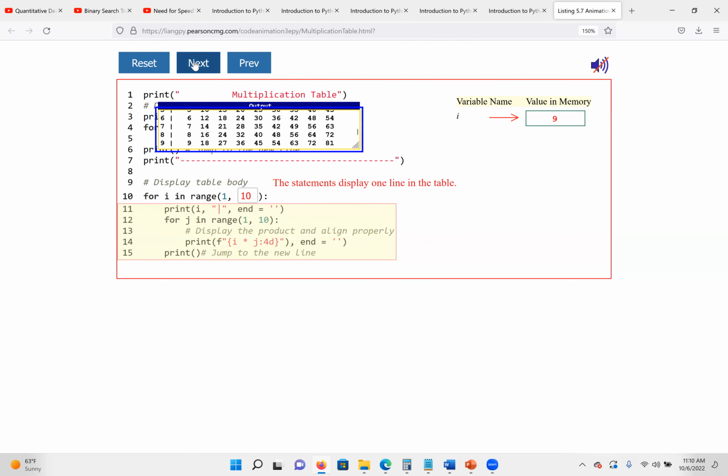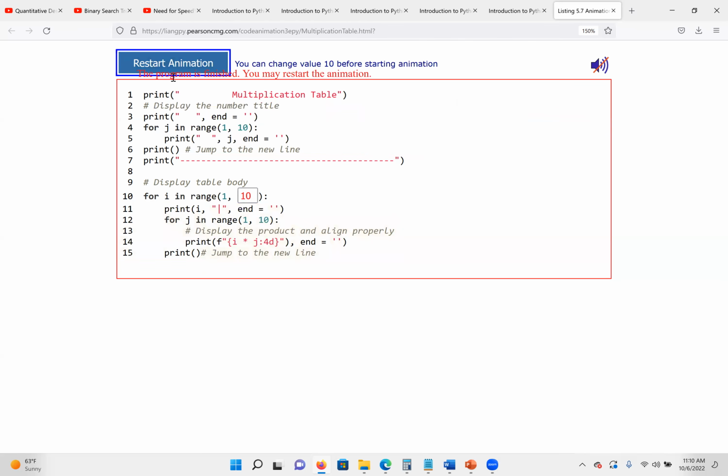Now, when we click next, it will tell us that, okay, our condition now is false. And that's what they said. The program is finished. You may restart the animation, because after 9, if it's 1 to 10, then we go off to 1 to 9. Wait for a few seconds if it's okay. Okay, so let's keep going then if no question.